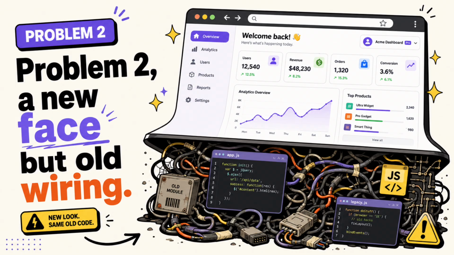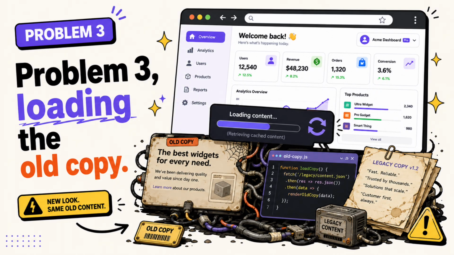I've no clue. Problem 2. A new face, but old wiring. I'd redesigned the whole front, but the brain behind it still reached for the old buttons. New names, old wires, nothing connected. Problem 3. Loading the old copy. I kept fixing the file and testing. No change. Fix. Test. No change. Fix. Test. Test again. Because the browser was quietly loading the old copy. I was editing one file, but staring at another one. For who knows how long.